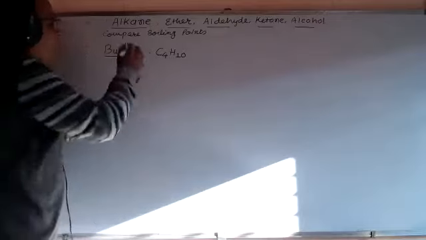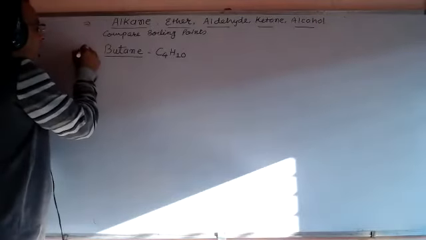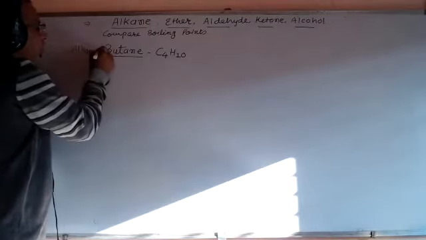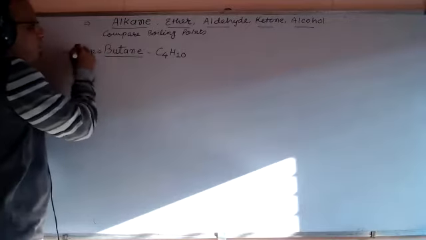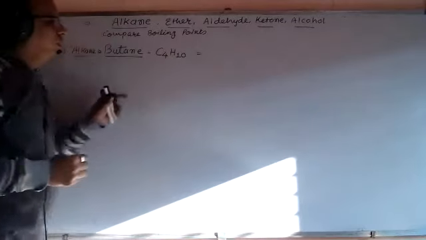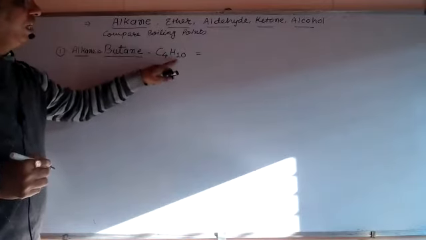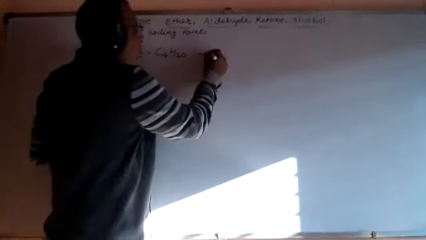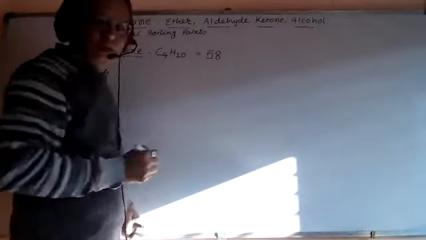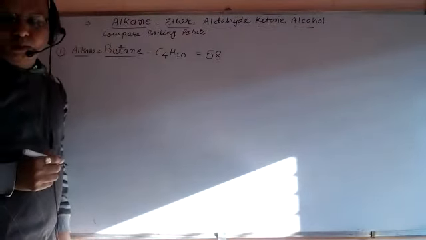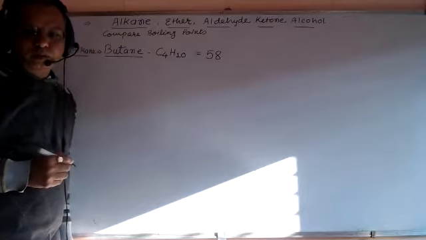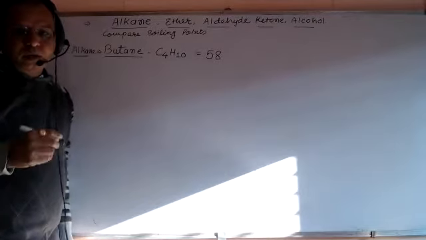It is a member of alkane, and the molecular mass: carbon 12 times 4 is 48, and 1 times 10 is 10. So the total is 58 gram per mole for butane.